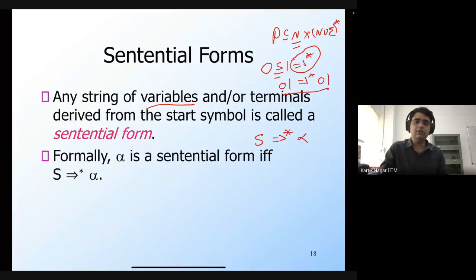So alpha is a sentential form if you can derive alpha from the start symbol S using any number of derivations.